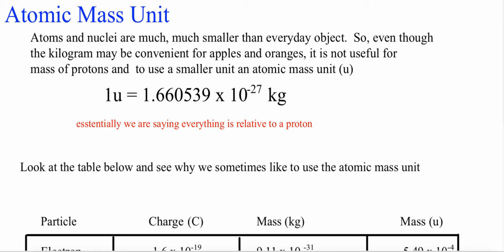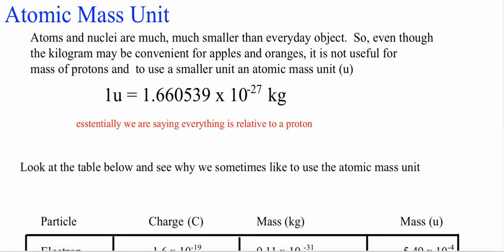One atomic mass unit is also equal to 1/12 of a carbon atom. Carbon was the first one we used to get these atomic mass units. They said, well, we know there are 6 protons and 6 neutrons in a carbon atom, in carbon-12, so they just divided it by 12, and that's your atomic mass unit.